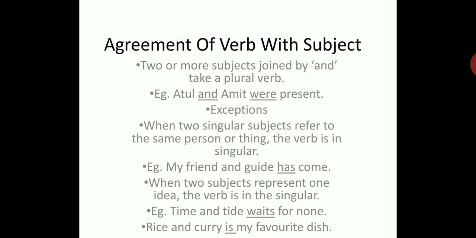When two subjects represent one idea, the verb is in the singular. For example, time and tide waits for none. Now time and tide are representing one idea. So we'll use a singular verb. Rice and curry is my favorite dish. Now, rice, curry, two subjects, but they're representing one idea. So we'll use the word is. Another example which is not displayed on the screen could be salt and pepper is kept on the table.